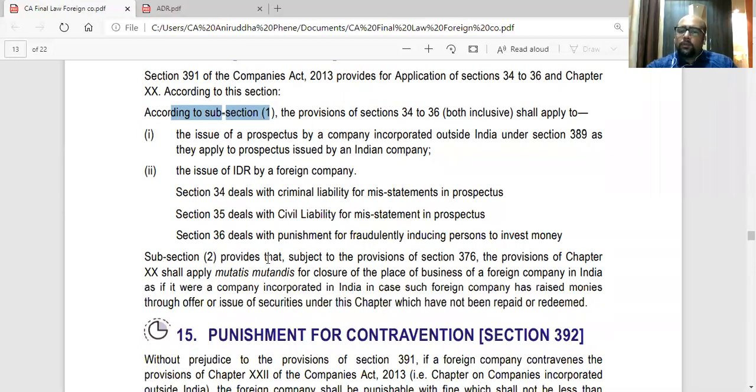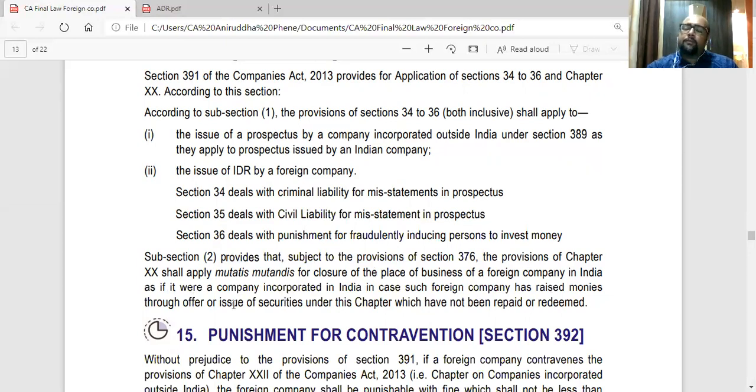Also, subsection 2 provides that subject to provisions of section 376, which is basically the winding up provision for a foreign company. Under 376, a foreign company can be wound up. The provisions of chapter 20 shall apply mutatis mutandis for closure of place of business of a foreign company in India as if it were a company incorporated in India, in case such foreign company has raised monies through offer or issue of securities which have not been repaid or redeemed.